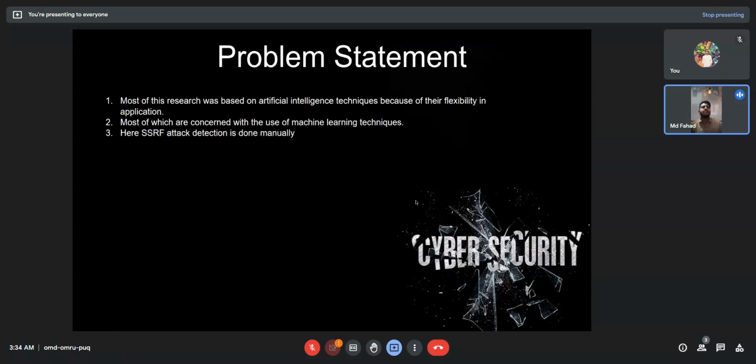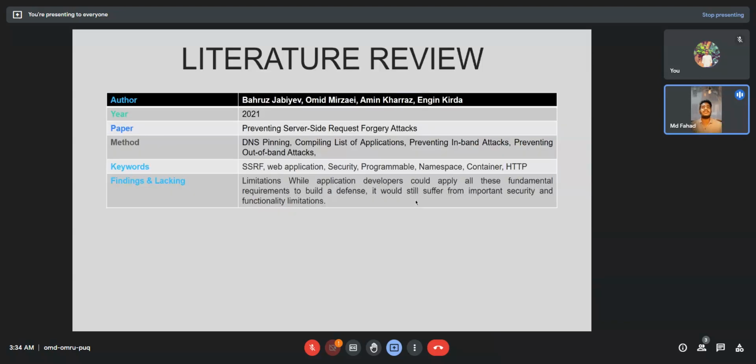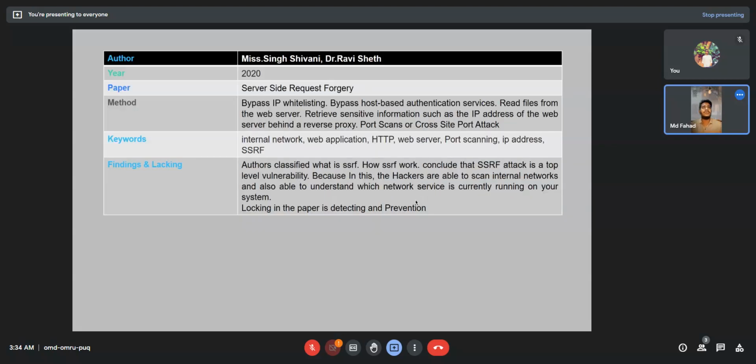Most of the research is based on artificial intelligence techniques because of flexibility in application, most of which concern the use of machine learning techniques. Here attack detection is done manually. This is all of my literature review.